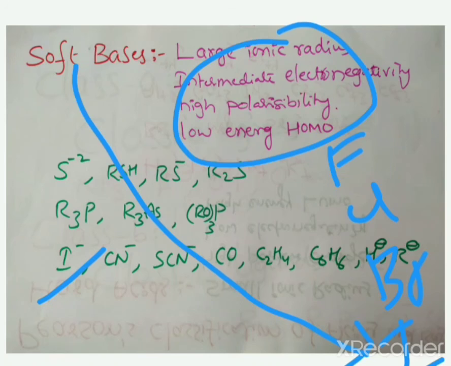Very simple, very easy to understand. Small size atoms, small size metals belong to hard. Large size metals belong to soft. Very easy.